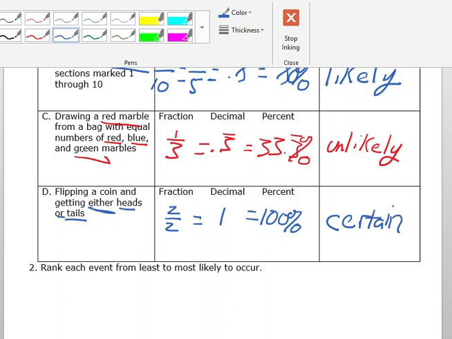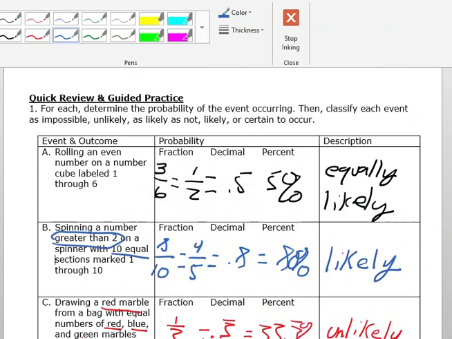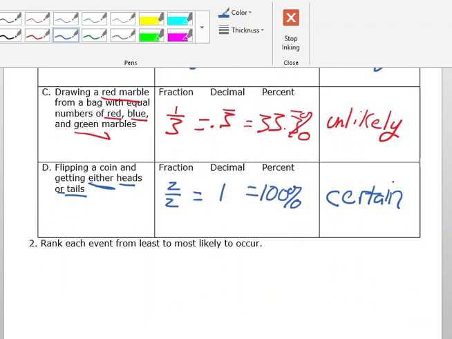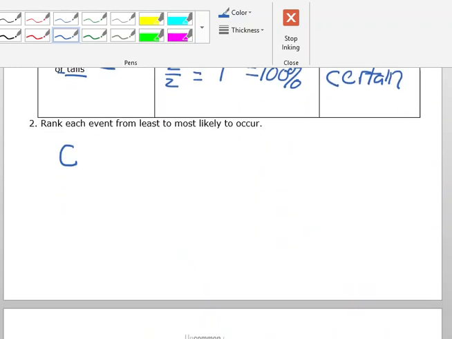Okay, and so in ranking them from least likely to occur to most likely to occur, I can go back here and I have unlikely, right? I don't have an impossible, but I do have an unlikely, which is C. All right, do I have sort of a 50-50? Do I have an equally likely? Yep, I'm going to go up here. Yes, that's A.